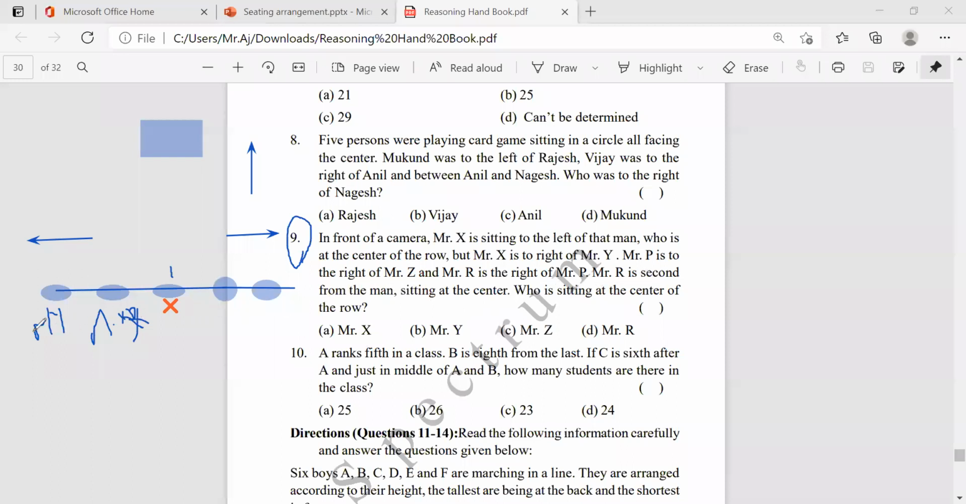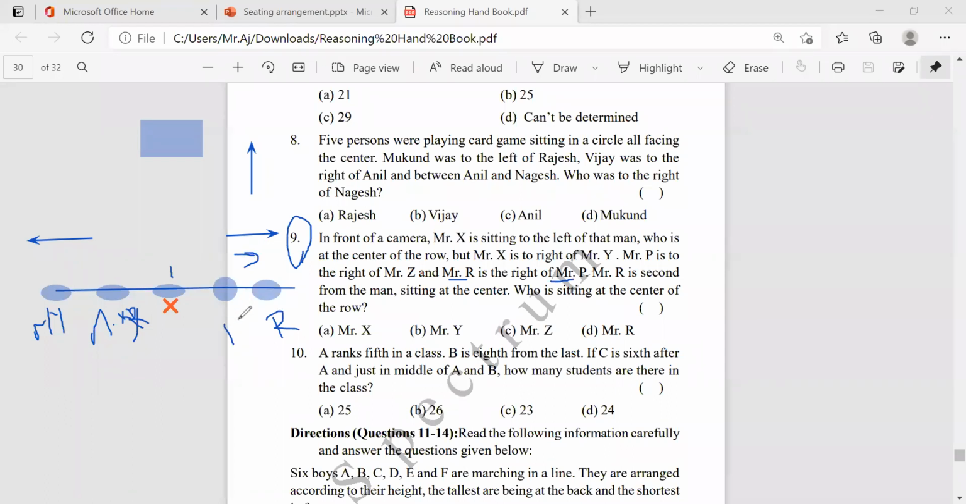Second. Here the 2 positions are already overwritten. There are still 2 positions. So who's this? The second position, 1, 2. Here R is there and 2 members are there. Based on this point, Mr. R is to the right of P. Mr. P is to the right of Z. So this will be the right. So this side is the right.